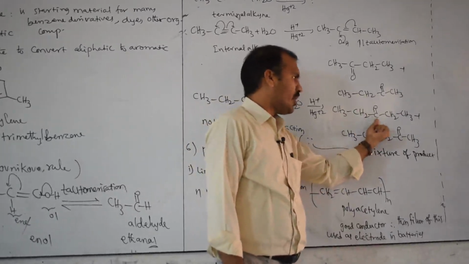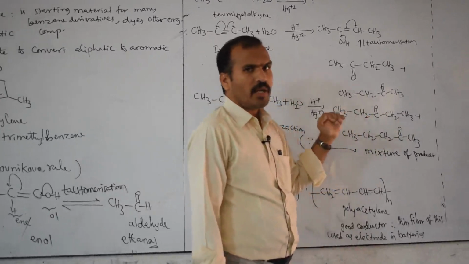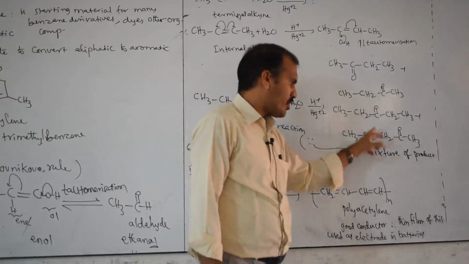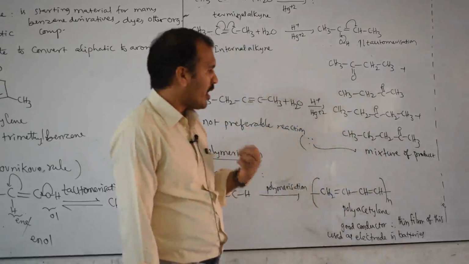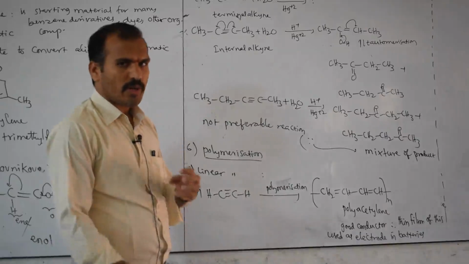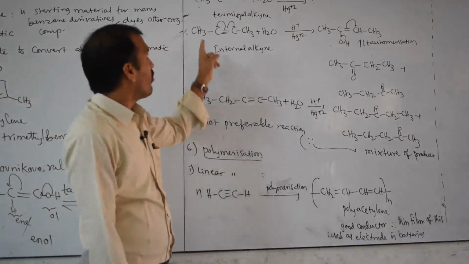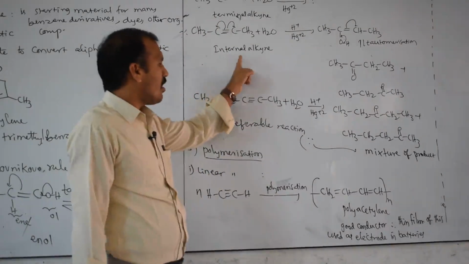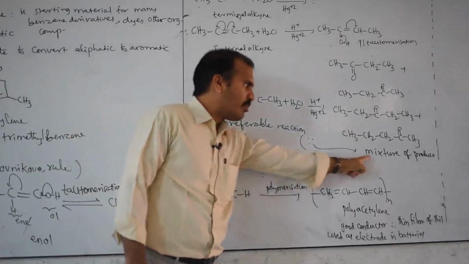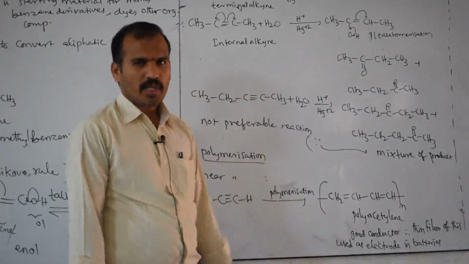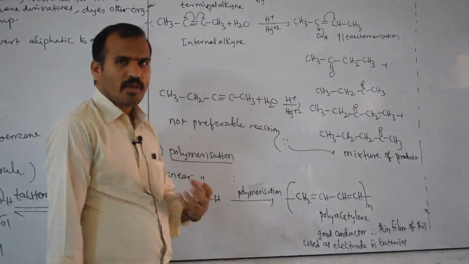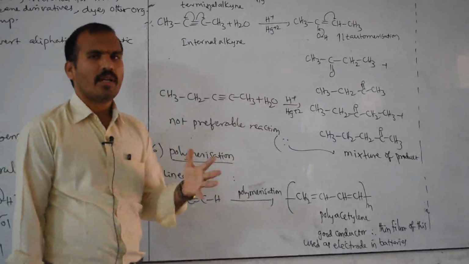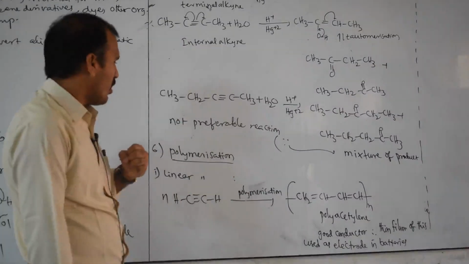This is 1, 2, 3, 4, 5. Pentan-3-one, and this is pentan-2-one. So these are not the same, therefore this is a mixture of products. In organic chemistry, any reaction that gives a mixture of products is not preferable. Therefore the terminal alkyne reaction with water is preferable and the internal alkyne reaction is not preferable. Reason: a mixture of products forms. I already gave this explanation in the Wurtz reaction. The Wurtz reaction also gives a mixture of products with different alkyl halides. Any reaction in our organic chemistry that gives a mixture of products is not preferable.